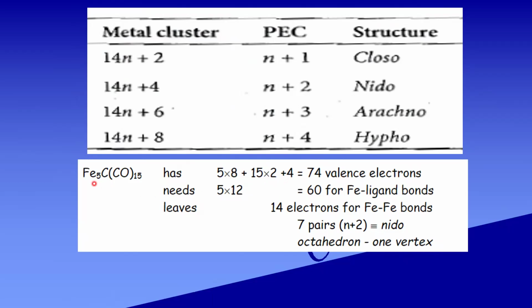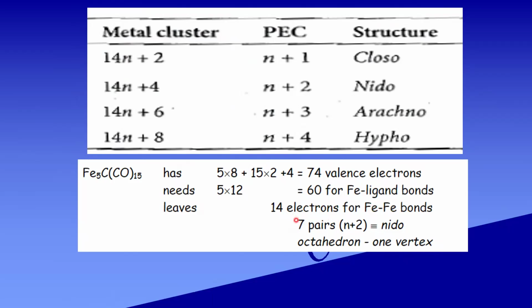In the 5 Fe, 12 electrons on each Fe are not involved in cluster formation. So 5 into 12, that is 60 electrons, are in non-cluster formation. So you have to subtract 74 minus 60. It has only 14 electrons for cluster formation.